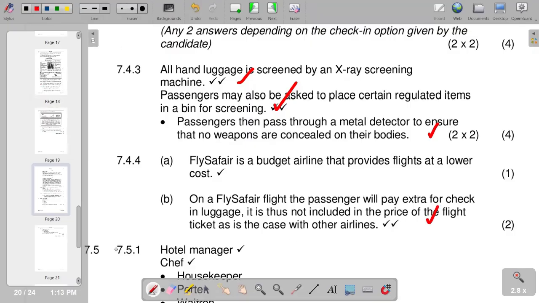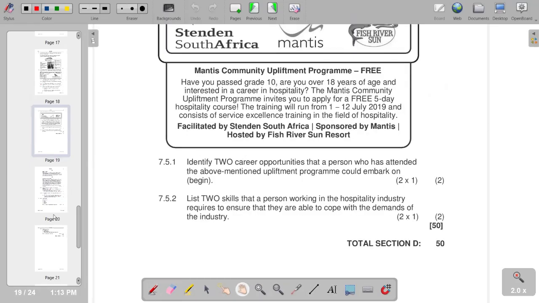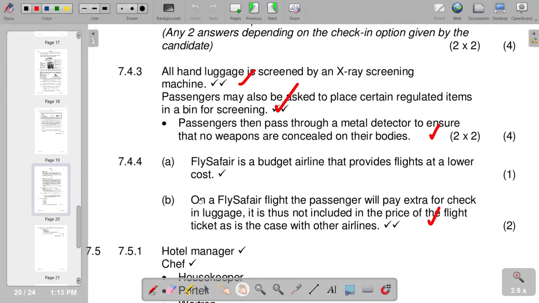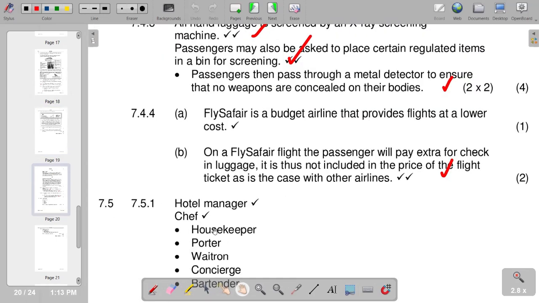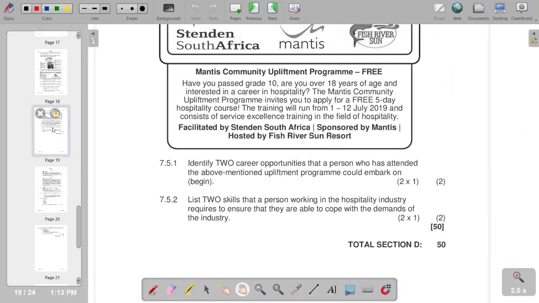So in terms of the difference, you'd see that on B, this is the difference that we have. So moving on to 7.5.1. So 7.5 is to study the advertisement and answer the questions. We are given an advertisement that we just need to go through. And 7.5.1, identify 2 career opportunities that a person who has attended the above-mentioned upliftment program could embark on. The answers are hotel manager, chef, housekeeper, porter, waitron, concierge, bartender. So these are the responses for 7.5.1.